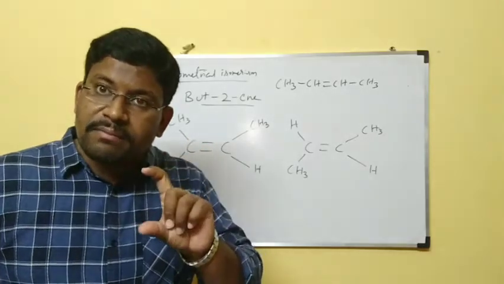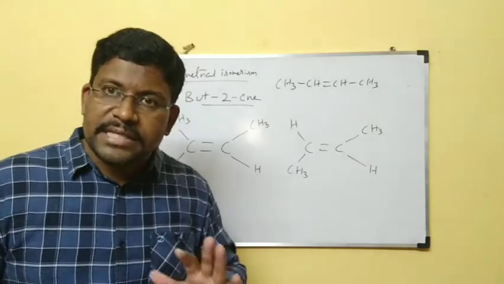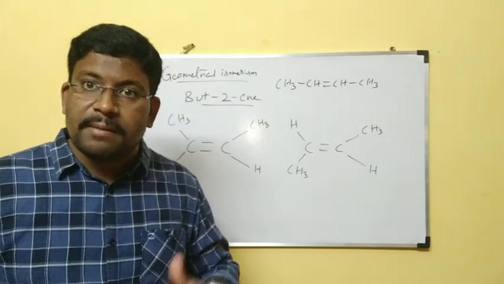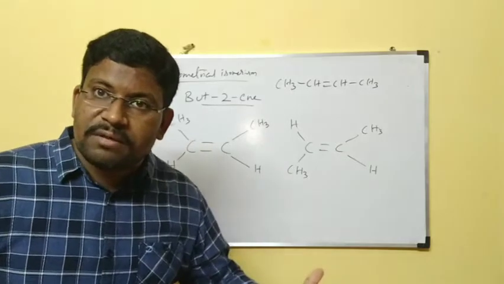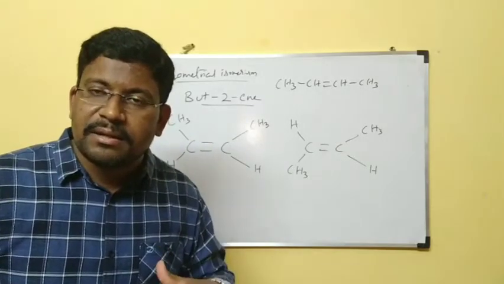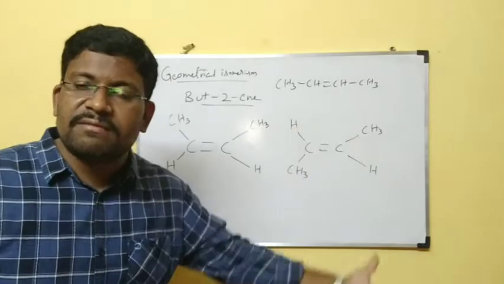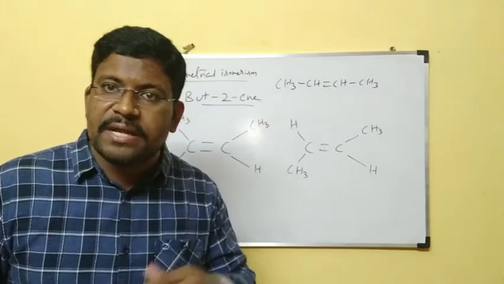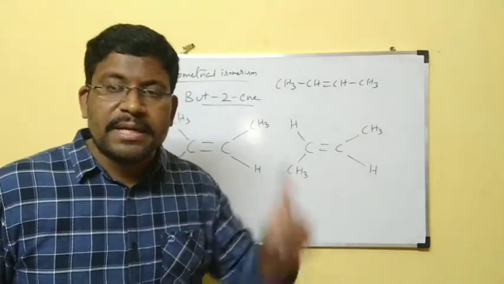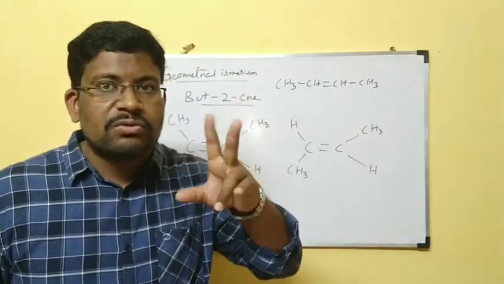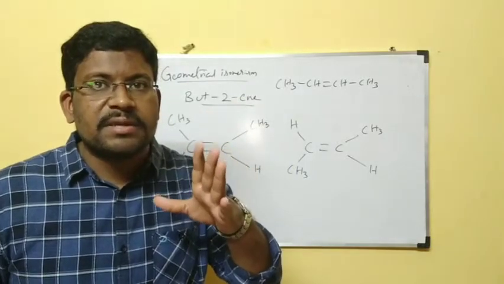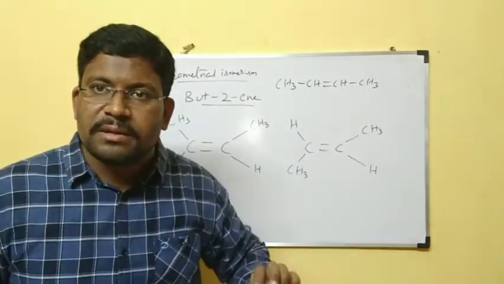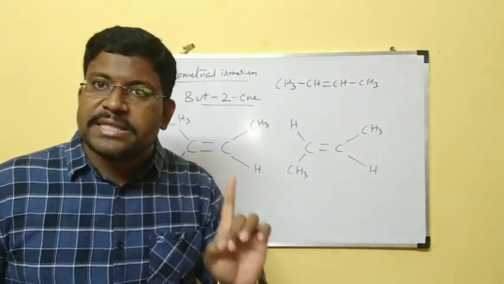There, one form is converted into another form. That is happening. But here one form is not converted into another form. Rotation is restricted. This is one form and this is another form. At a time we can take them in two test tubes or two beakers, separately. But in conformations, those two forms do not exist at the same time; the conformation is either eclipsed or staggered. As a double bond is present here, rotation is restricted.